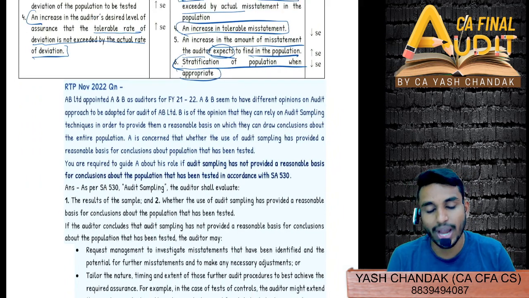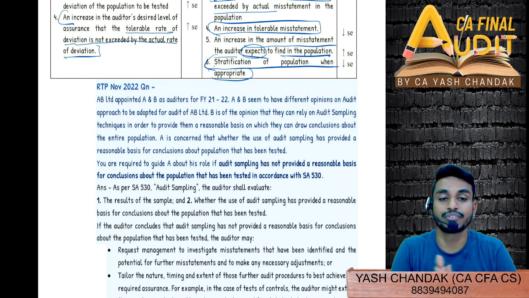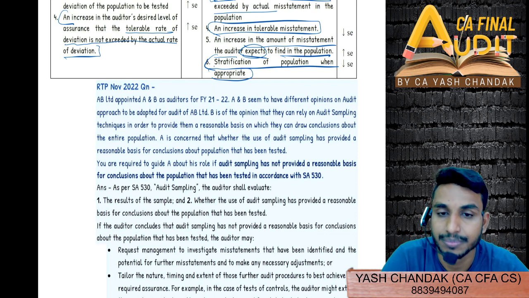We will meet tomorrow. I'll let you know about the timing for tomorrow, Saturday. Remember the test for chapter 3 and chapter 4. Revise quickly and give the test properly.